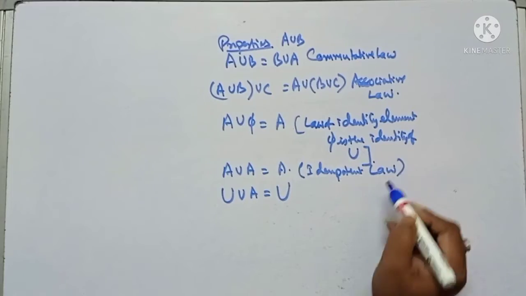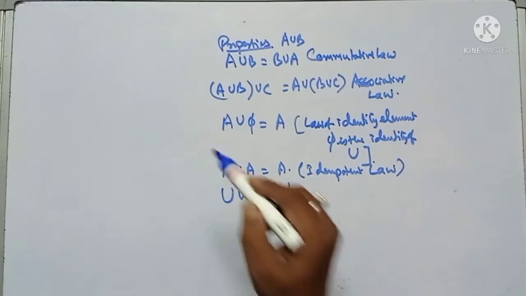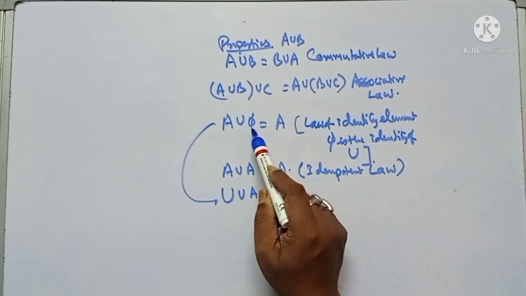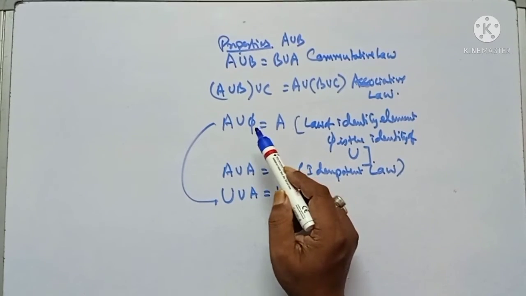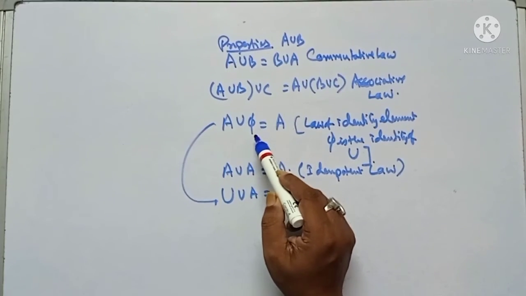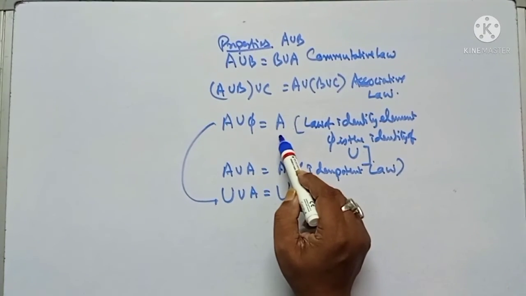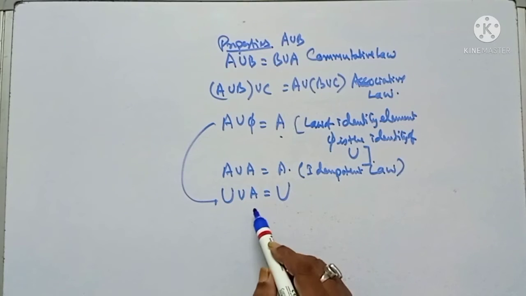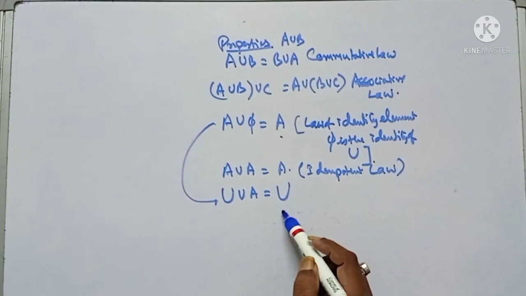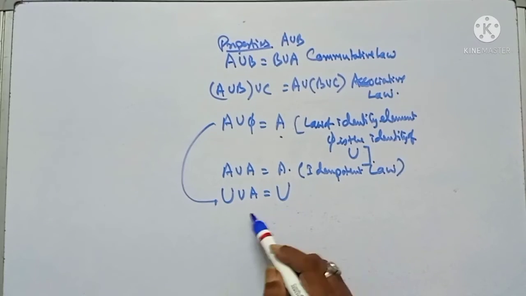law. So these two are important, because when there is union with phi, the null set, we get the set itself, and when there is union with the universal set, we get the universal set.